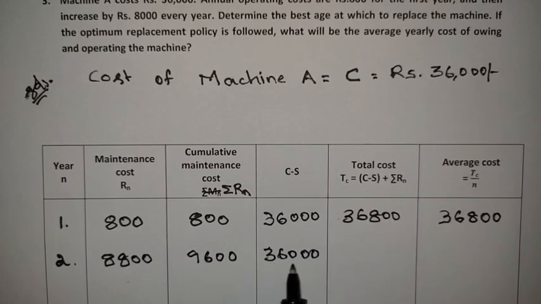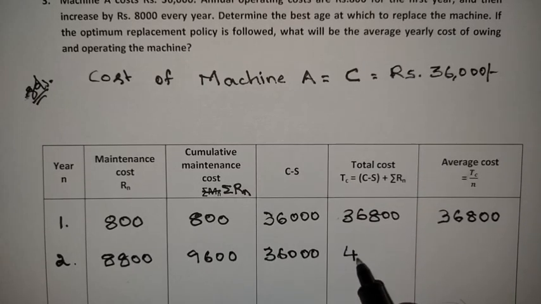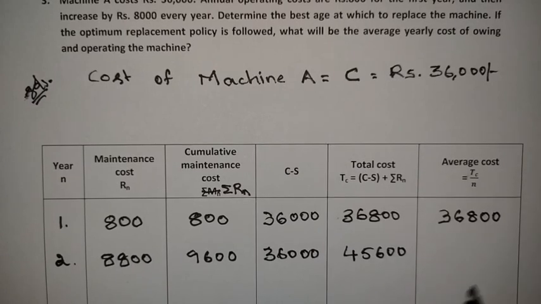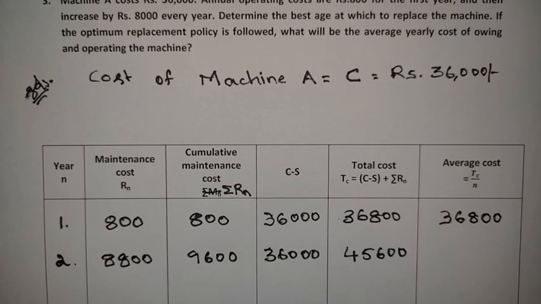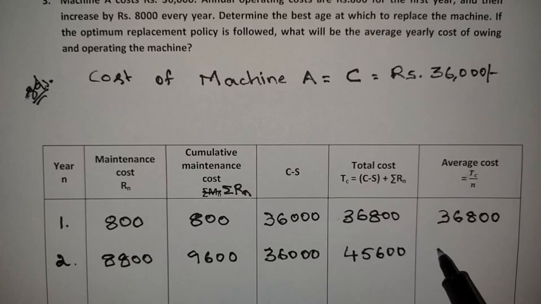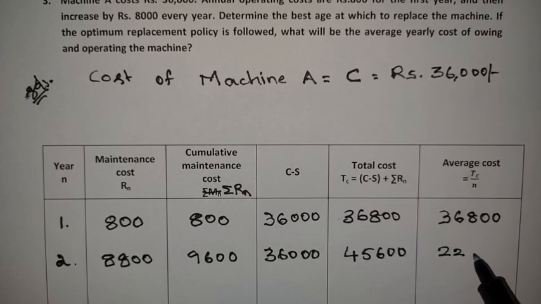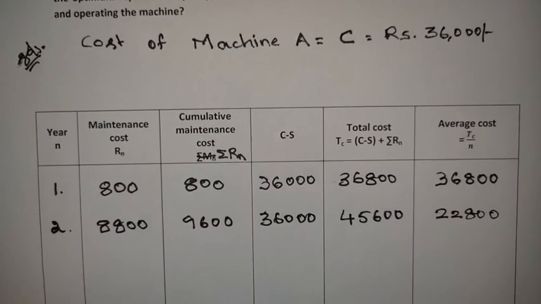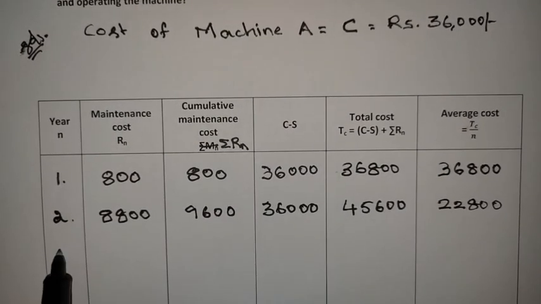Next, total cost is 36,000 plus 9,600, then you will get 45,600. So what is the average cost? 45,600 by 2, then you will get 22,800, right?